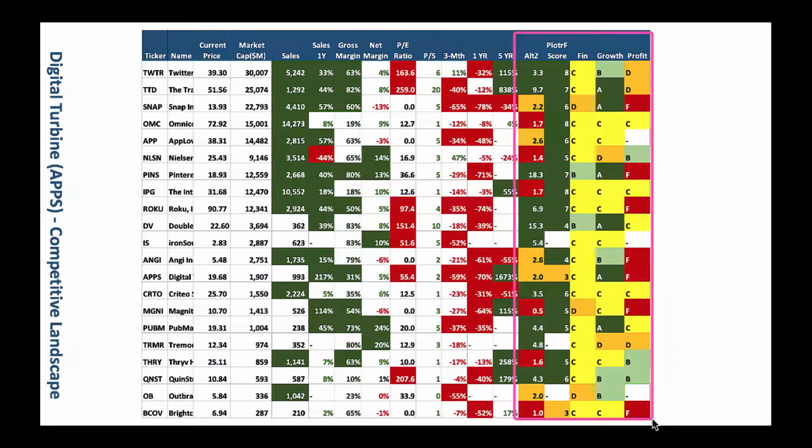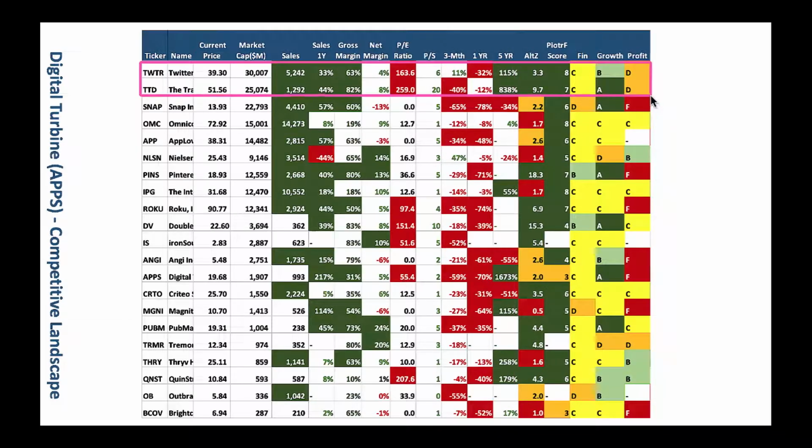From a Morningstar grade perspective, Trade Desk is a good one here. You could even look at Twitter for that matter. You could buy these great stocks up here. Given RSI is low for these stocks here, you could buy them here. And I prefer Trade Desk, which is a nice digital advertising play here.